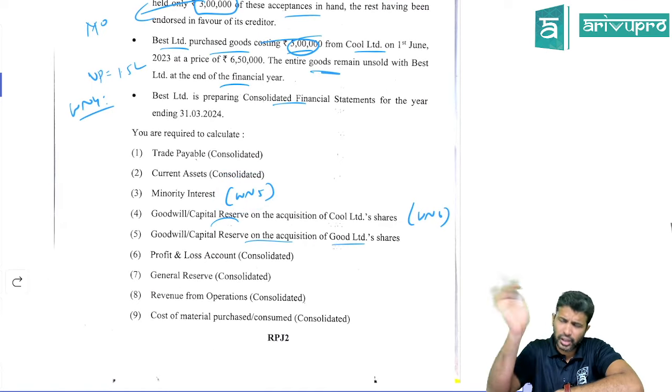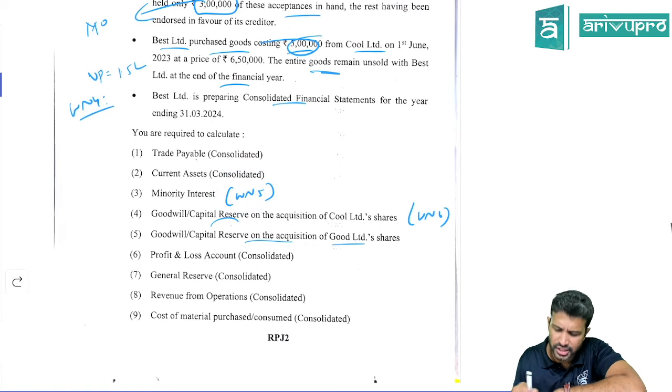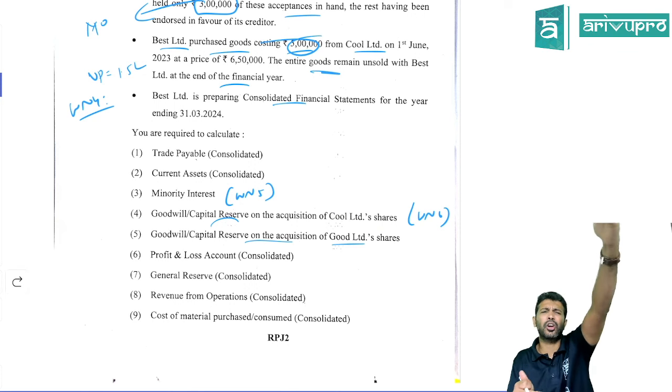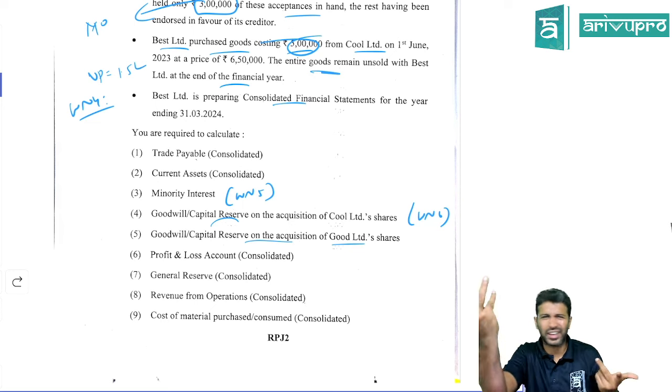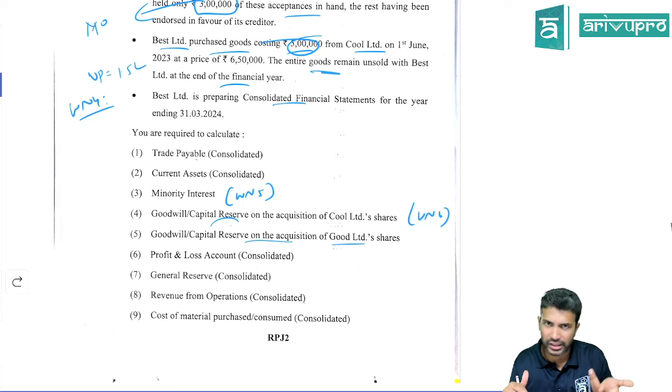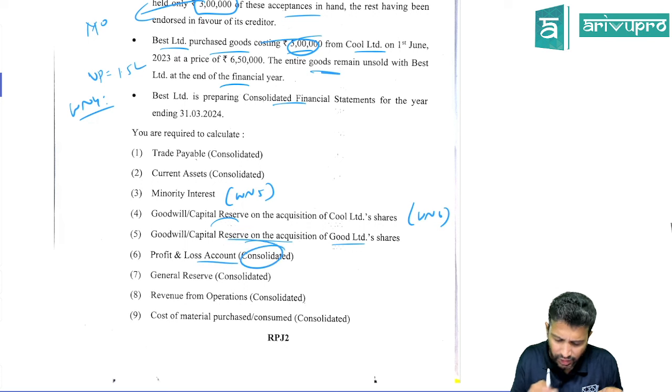Minority interest, put up working note number 5, you will get it. Goodwill, working note number 6. For associate acquisition, they are asking goodwill or capital reserve. Compare cost of investment with associate's share of net assets. Either you will get a goodwill or capital reserve. That is a 2 minutes exercise. You can do it in your calculator only. Directly you can write. Then P&L account balance they are asking. P&L account balance is working note number 7.